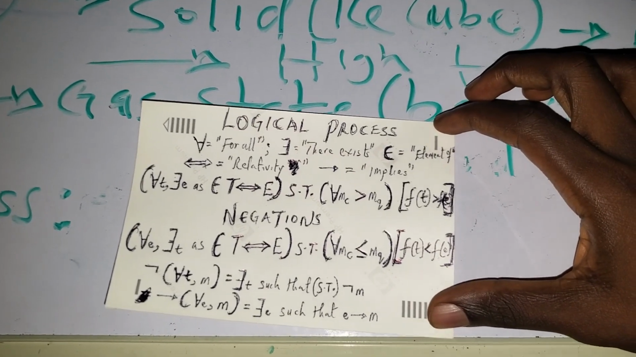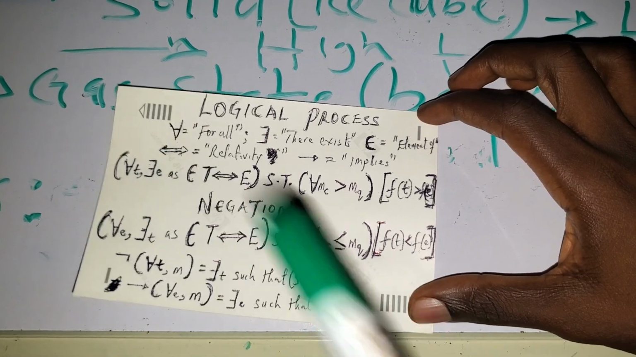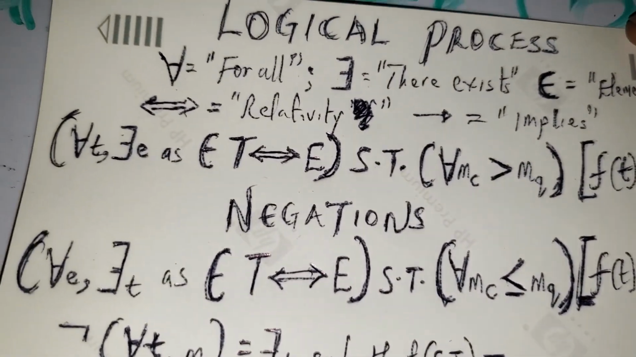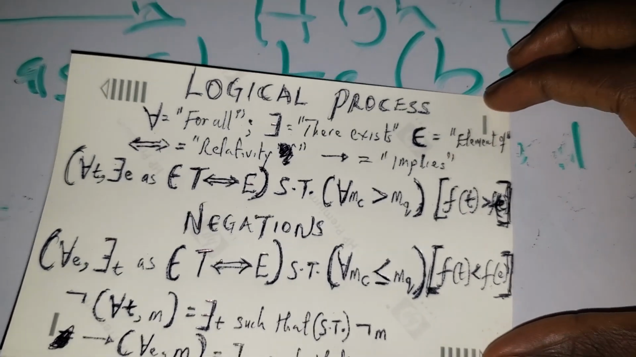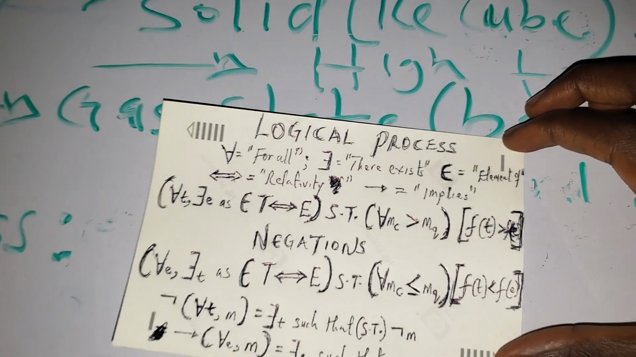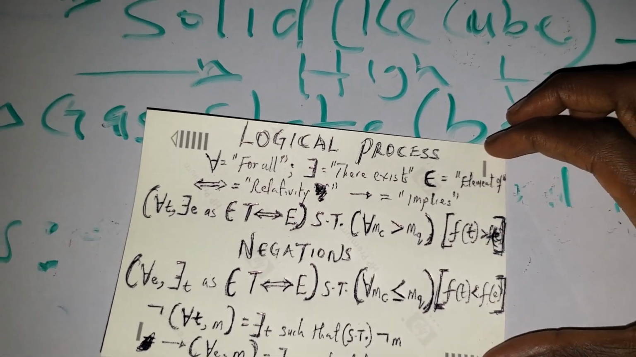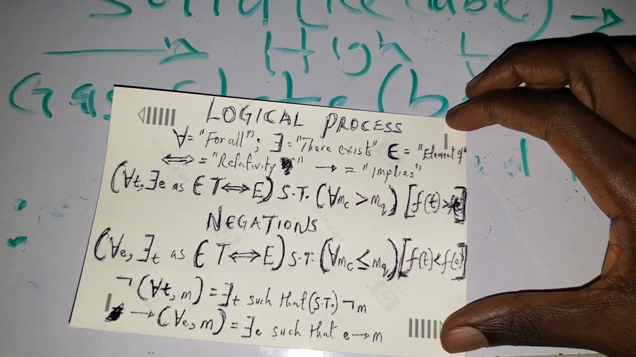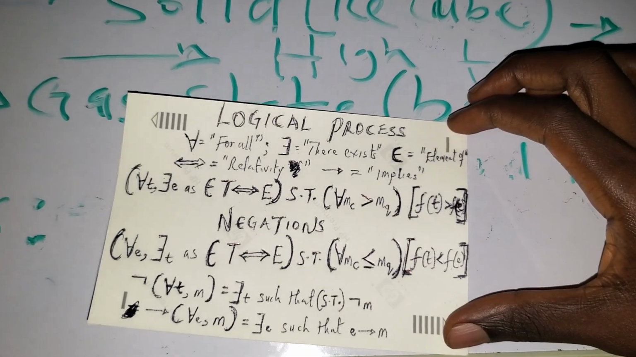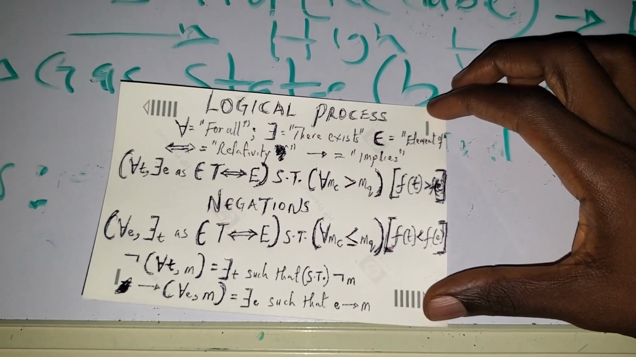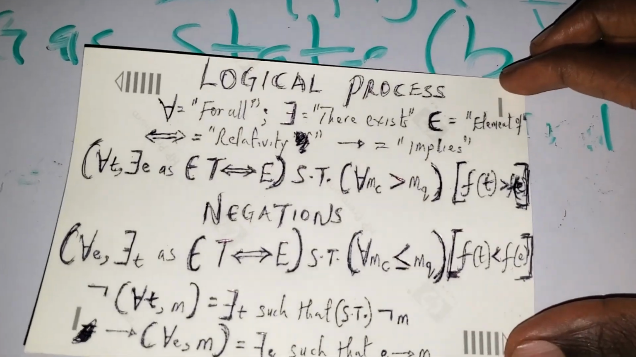So now, if we have this inverted A, capital A, as for all, we have this inverted capital E as there exists, and then we have this normal E as element of, and then we have this inversely related arrow as relativity, and lastly we have this normal arrow pointing to right as implies, then we can use that to symbolically model the mathematics that we want to use.